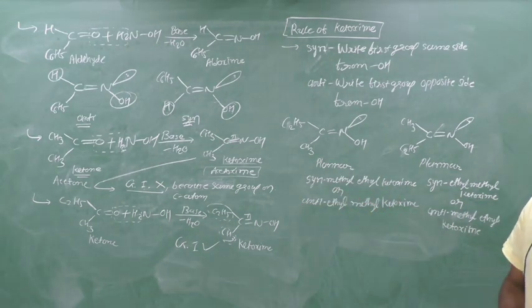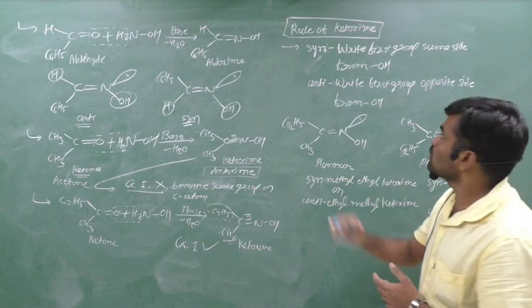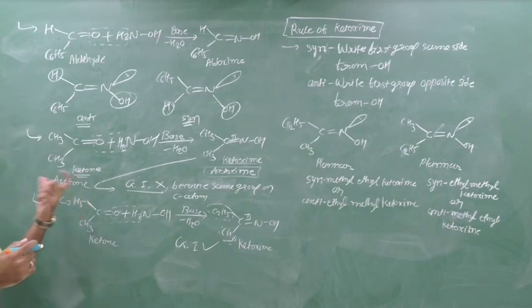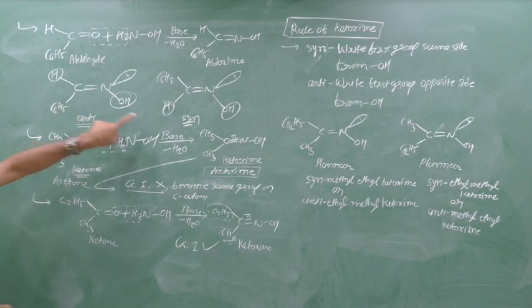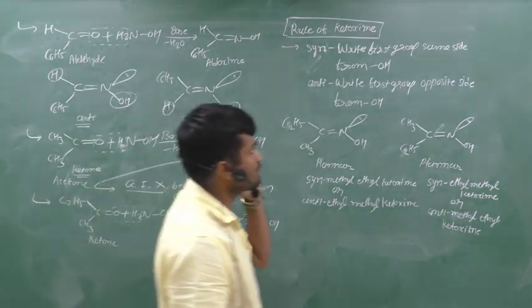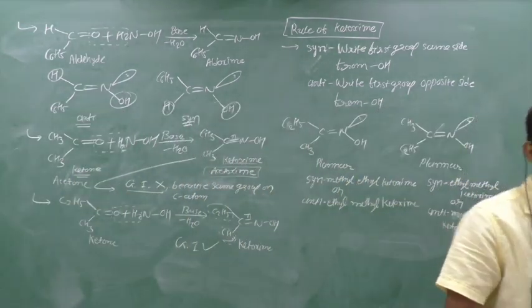Now we give the name according to the rule in ketoxime. The rule for aldoxime is that if H and OH are on the same side, it is syn, and if H and OH are on different sides, it is anti. Now what is the rule for ketoxime? The rule for ketoxime is different from aldoxime.